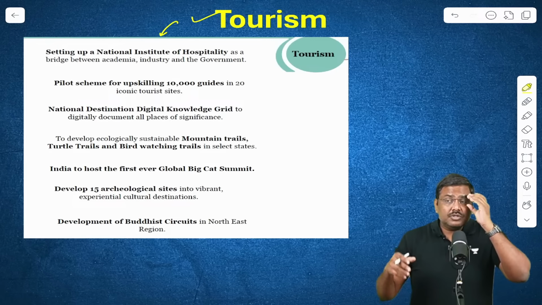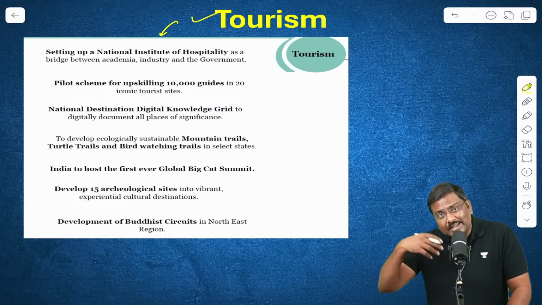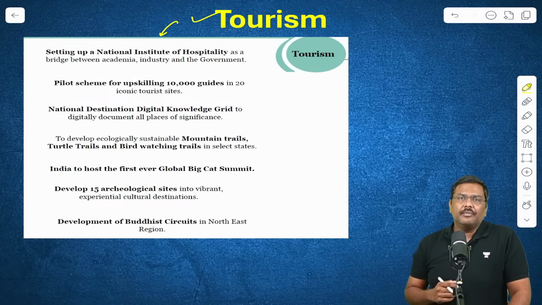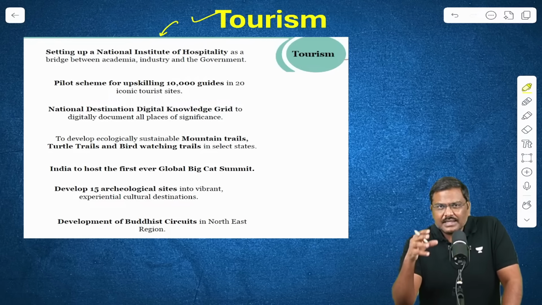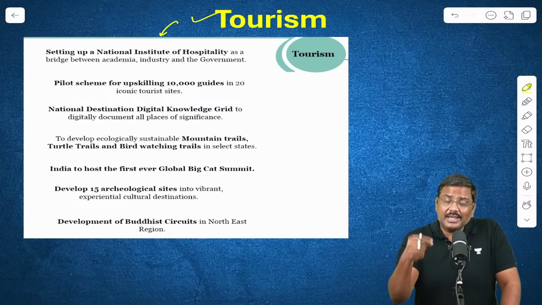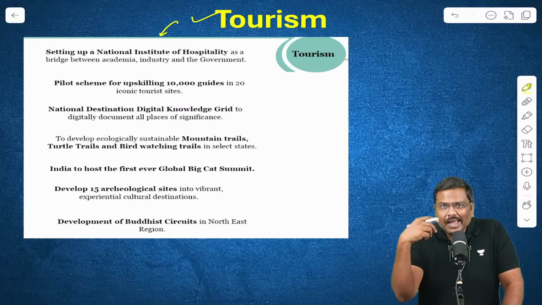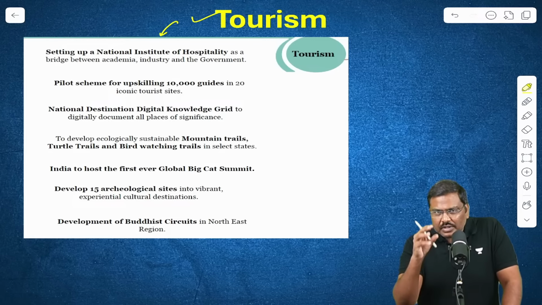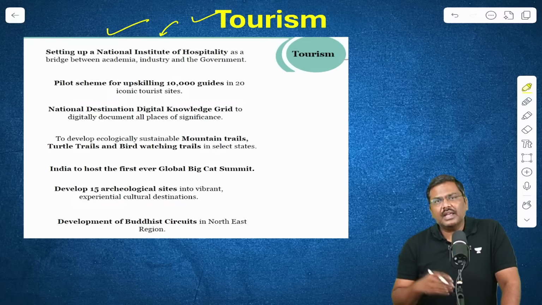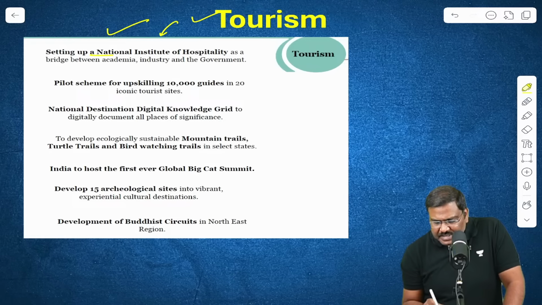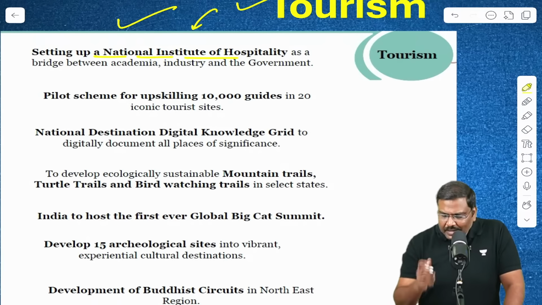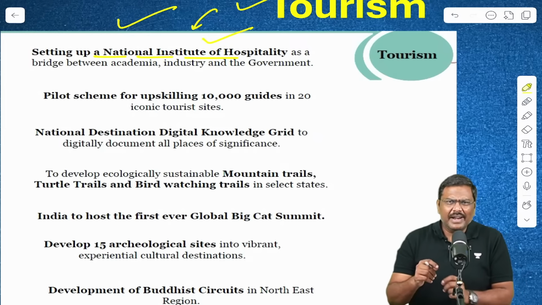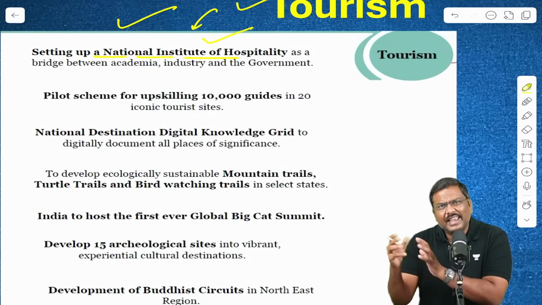Within the domestic market also, a lot of tourism activity is conducted by the residents of India. You must have seen what is happening in different tourist places right now. So the argument is, let's focus on tourism. Let's promote a higher contribution to economic activity and employment generation. So for this, what are the announcements? There will be one entity set up, the National Institute of Hospitality. A new entity will be set up which will provide a lot of personnel, training, etc.